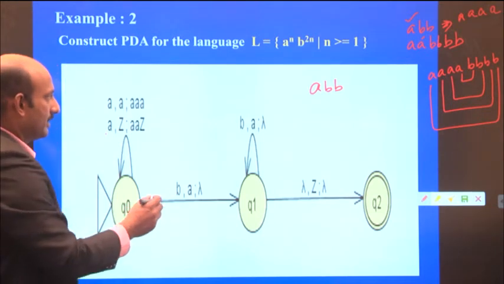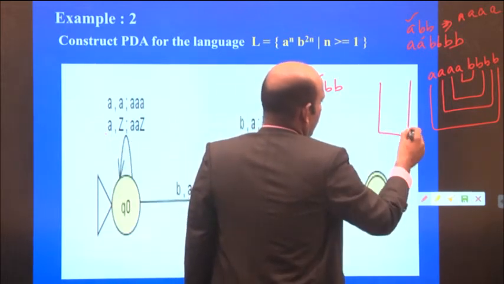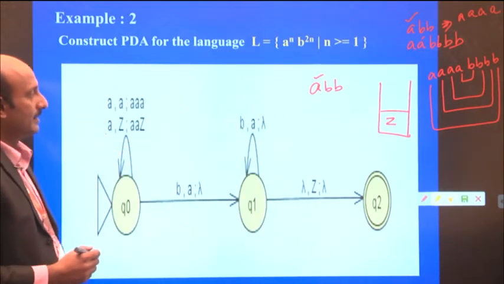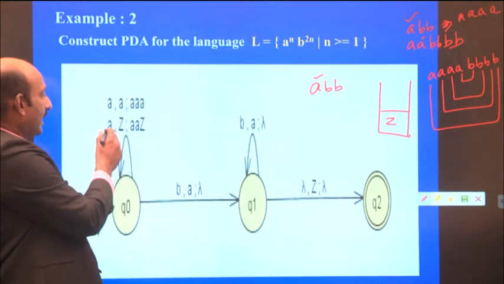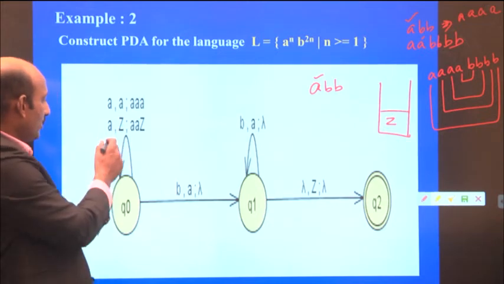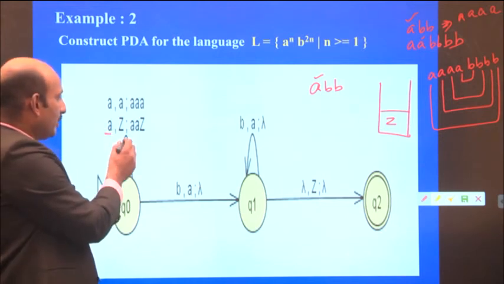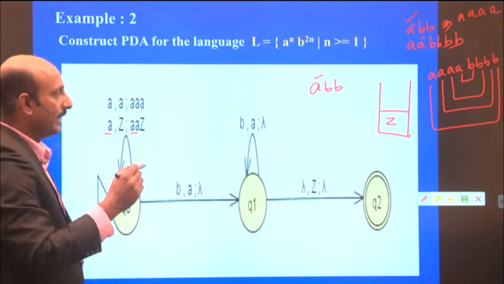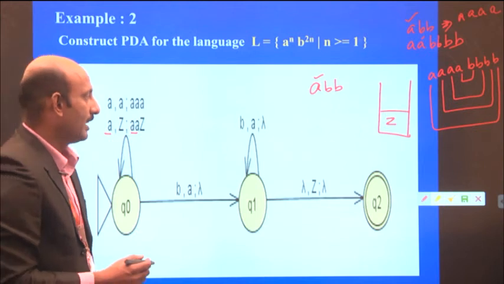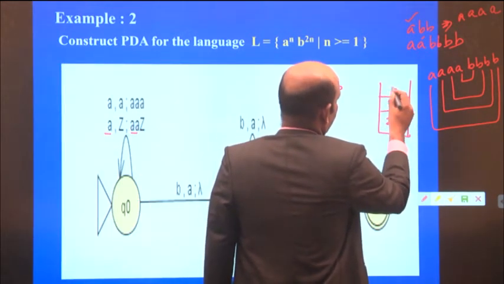First it reads the a, and the stack contains Z. Reading the input a, the stack pointer points to Z. So what is the logic I made here? For reading a single a, I push 2 a's onto the stack. So I take this one a and one more a.